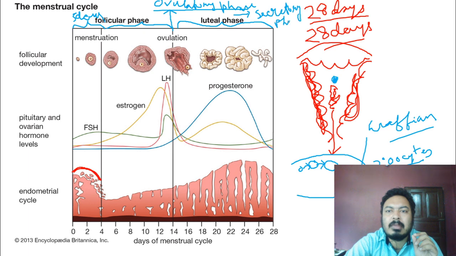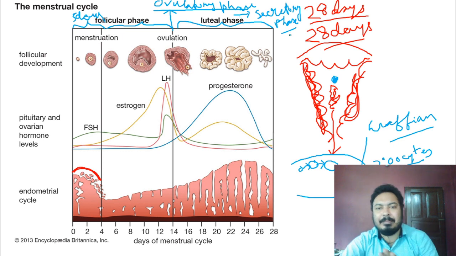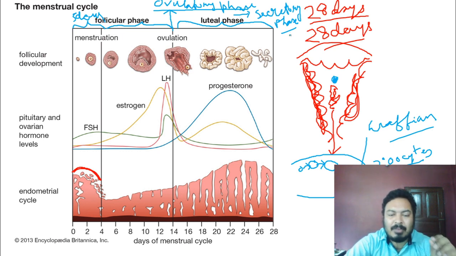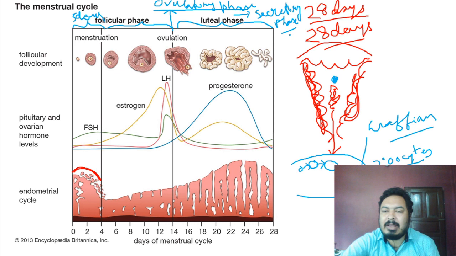Luteal phase or secretory phase, same. So it starts from the 15th day and remains up to the 28th day. Okay, and this is the longest period. Luteal phase is the longest period. It is almost 13 days.